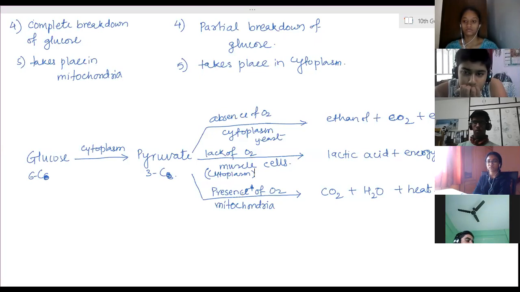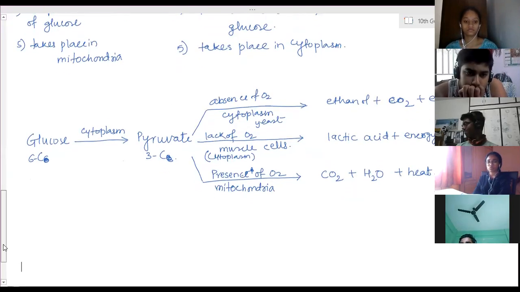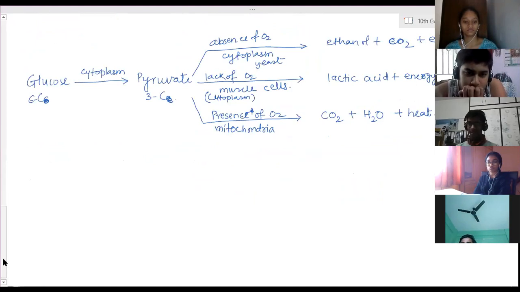ATP molecules means binding the phosphate molecule to ADP. So whenever energy is produced, whatever amount of energy is produced in this process, that is utilized to combine this phosphate molecule to ADP.